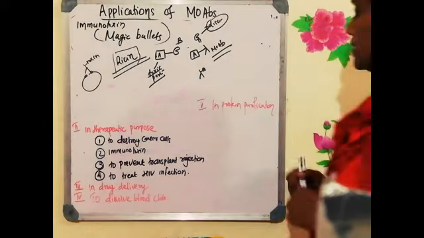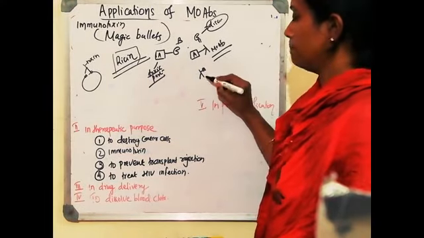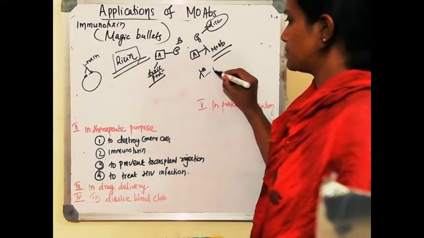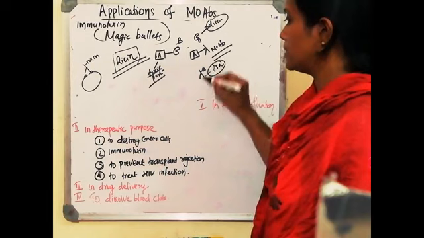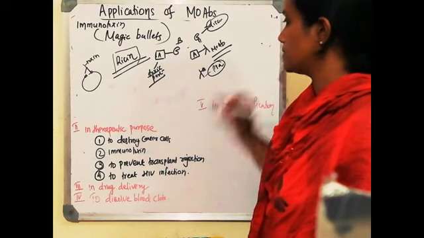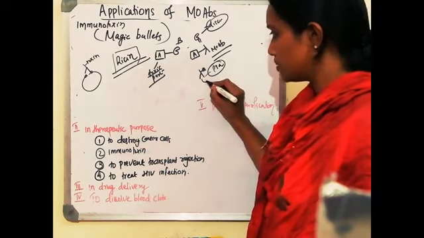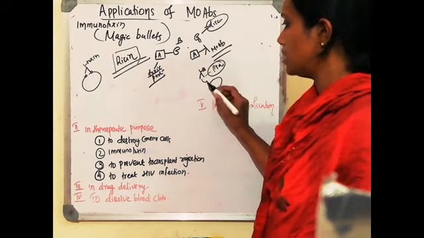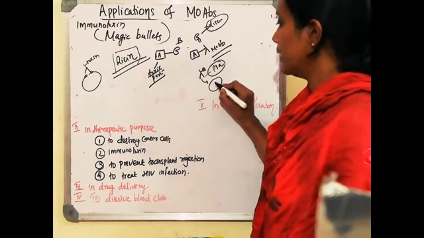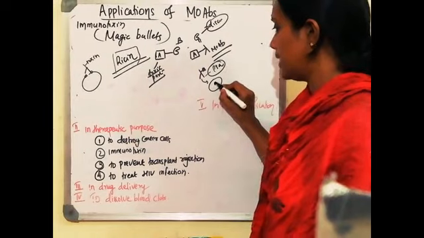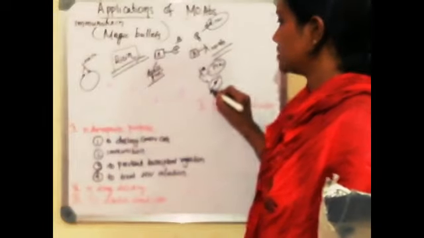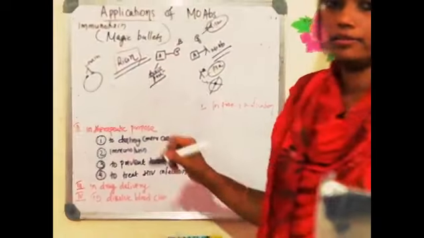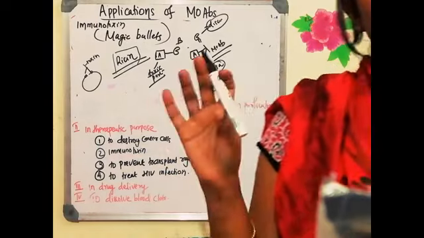So when you inject, say for example, a prostate-specific monoclonal antibody which is specific for PSA, prostate-specific antigen, it will move to the prostate gland, bind to the prostate-specific antigen and release the toxin, and the toxin enters inside the cell and inhibits the protein synthesis. Thereby the cell will be killed. This is called targeted therapy.